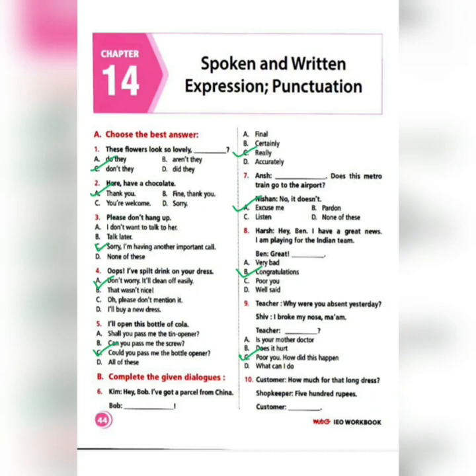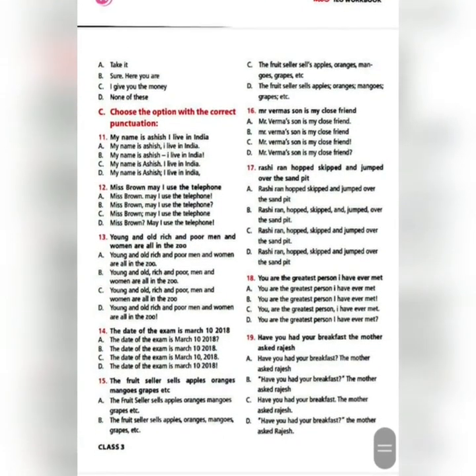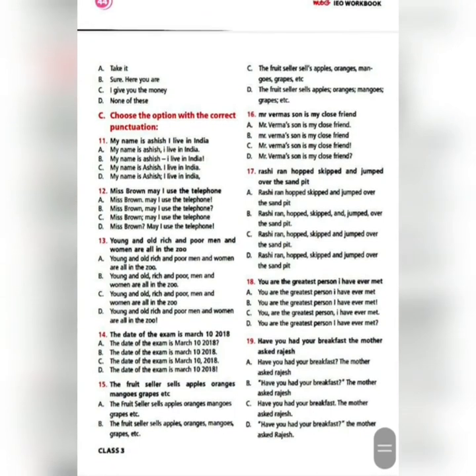You will choose that. Then number 10, customer, how much for that long dress? Shopkeeper, 500 rupees. Customer, your options are take it, sure, here you are, I give you the money, none of these. So, what will the customer say? Sure, here you are. Then next, choose the option with the correct punctuation.